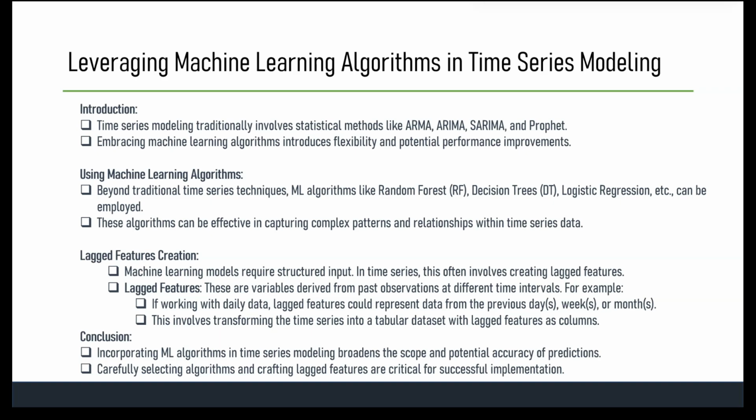So do you mean in ARMA, ARIMA, SARIMA, Prophet, etc., these algorithms, I mean, hyperparameters take care of creating lag features? To answer this question, in classical time series models like ARMA, ARIMA, SARIMA and Prophet, the creation of lag features or the consideration of past observations is inherently built into the models themselves. These models use autocorrelation of the time series data to capture the relationship between the present value and the past value.